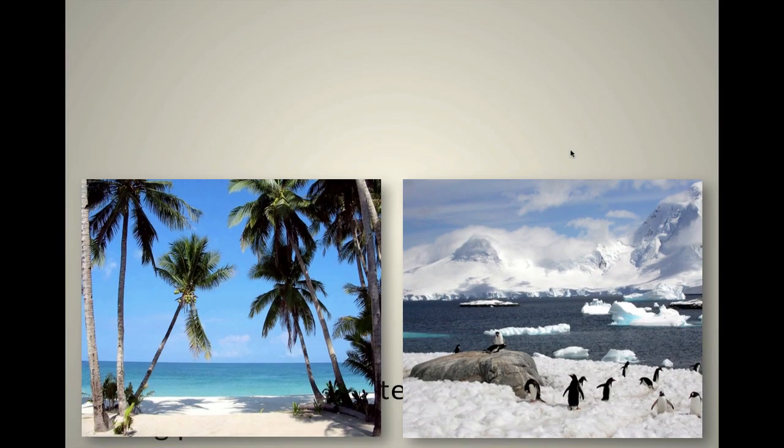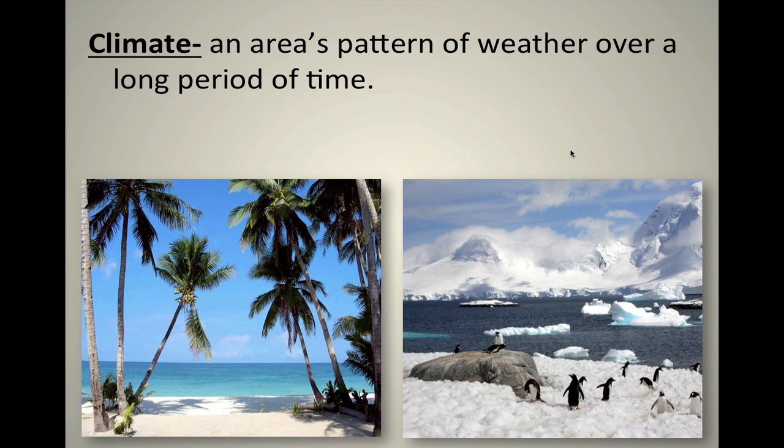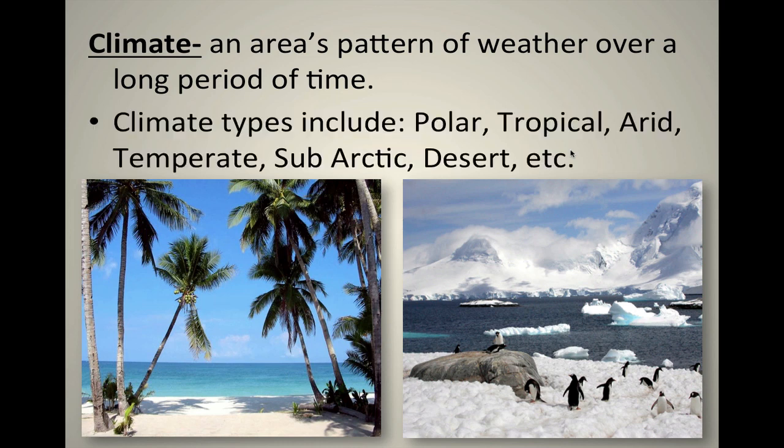Talking about climate. Now, climate is an area's pattern of weather over a long period of time. Again, climate is long term. There's different climate types, including polar, tropical, arid, and arid just means dry, temperate, subarctic, desert, etc. Now, here in Little Rock, Arkansas is where we're located.